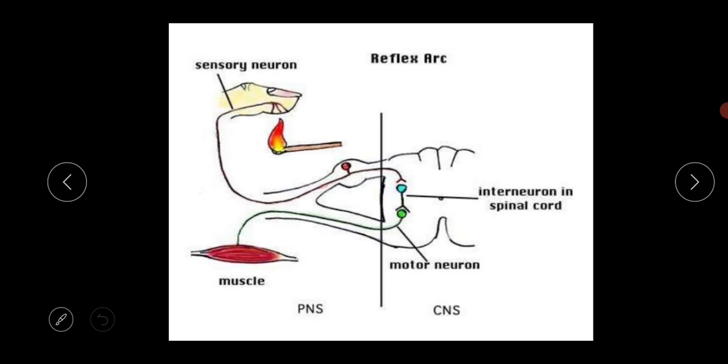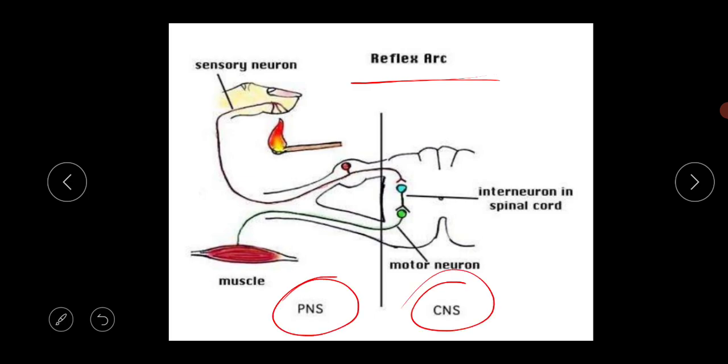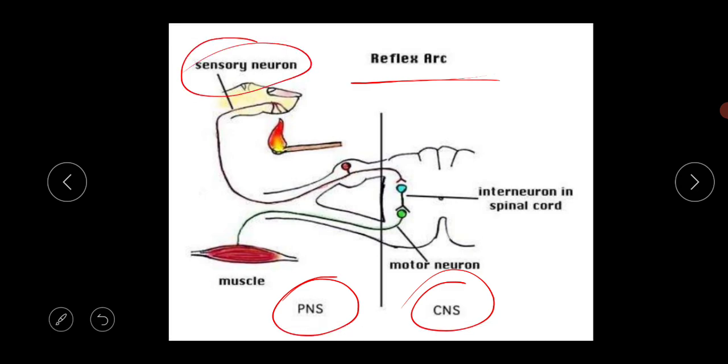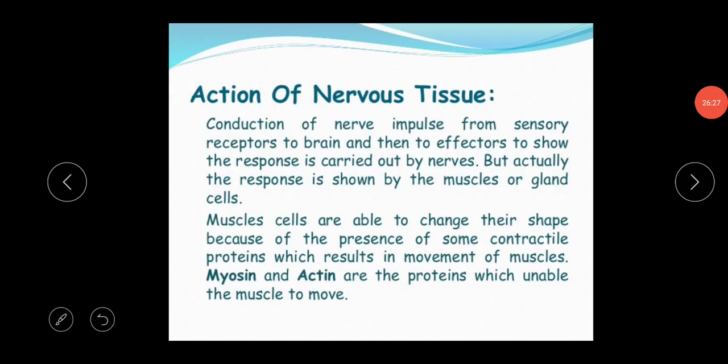And this is the reflex arc actually. So this is the PNS, this is the CNS. CNS means the central nervous system, PNS means the peripheral nervous system. So this is the sensory neuron. Okay, this is the muscle, and this is the interneuron in the spinal cord. This is the motor neuron, and this is the muscle. The muscle means the effector. Okay, so this is your today's class.